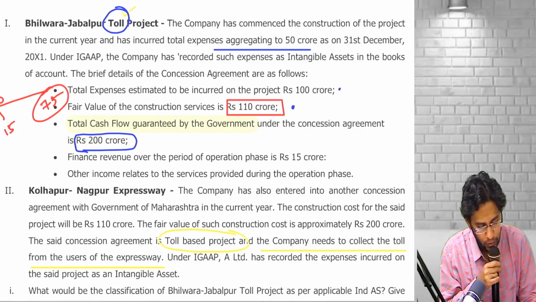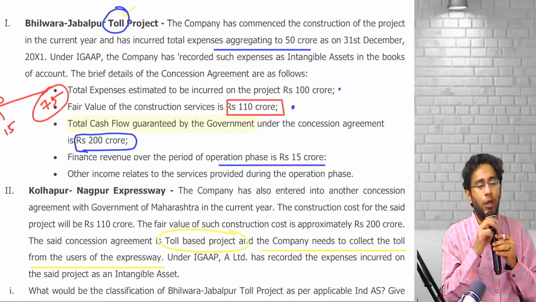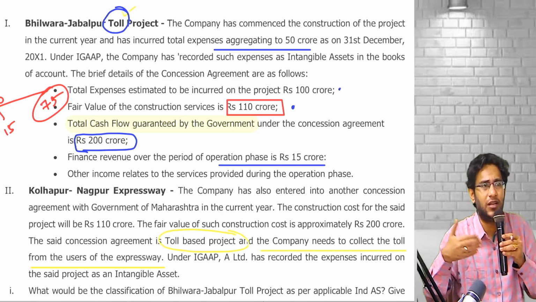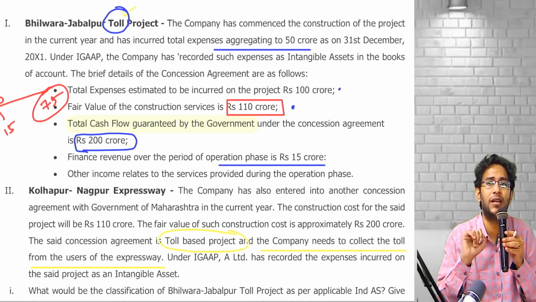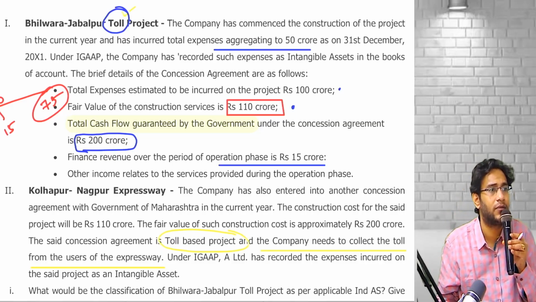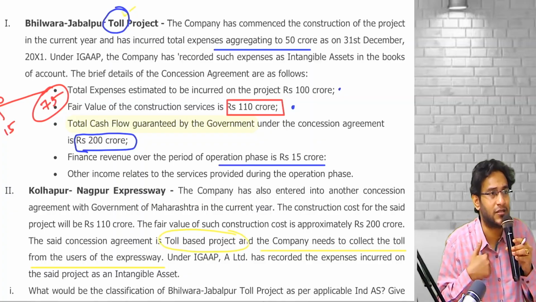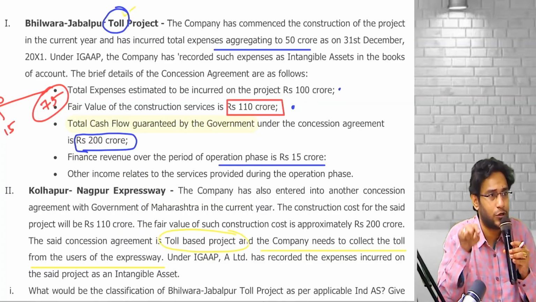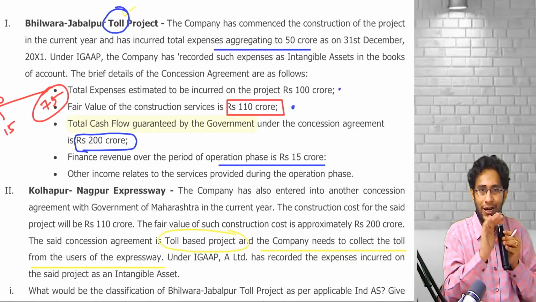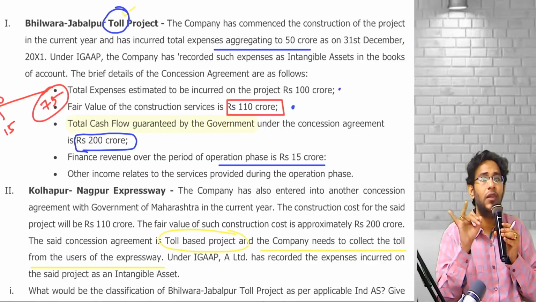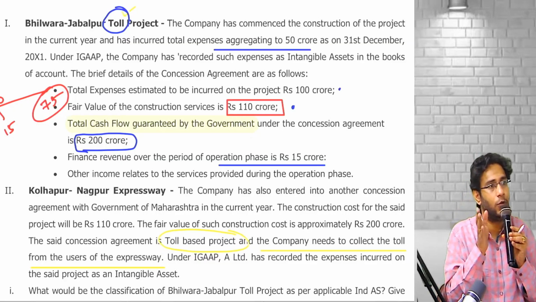Finance revenue over the period of operation phase is 15 crores. What is finance revenue? Sir, in the entire first year I did work. I have a receivable. But the government is not paying money in the first year. They say I will pay directly at the end of the second year. That means there is a time gap. Since there is a time gap, I will recognize interest income also, and the government has to pay that interest income too. That interest income is called finance revenue. So 110 is for the construction work, 15 is for delay in payment. So 110 plus 15, 125.